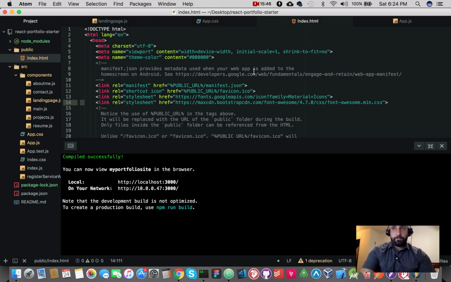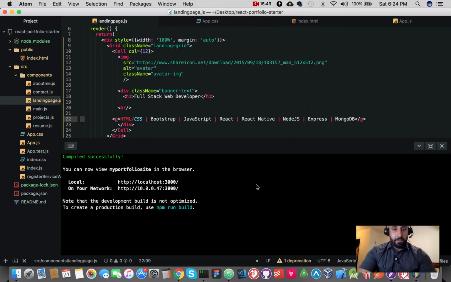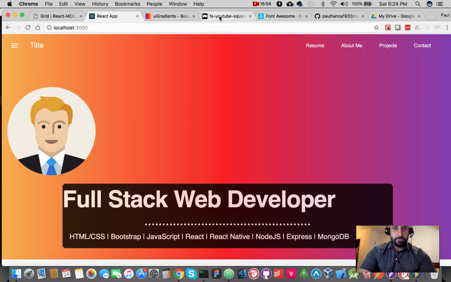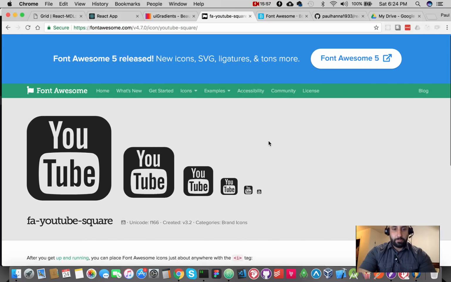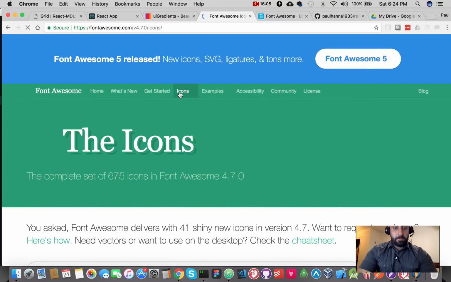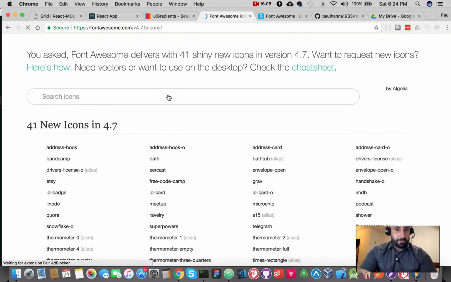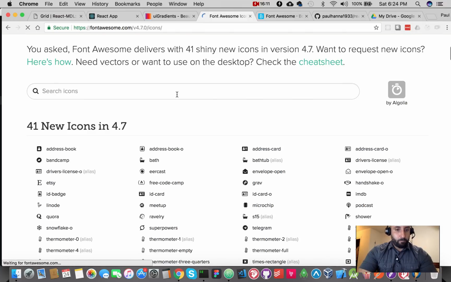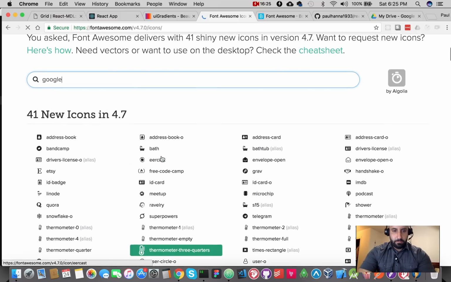So now we can start using it. Okay, so in landing page, actually let's check out Font Awesome. They've got Font Awesome 5 now, which is cool. We're using just v4. So in icons, they got a lot of really cool icons, and they're really easy to bring in and use. Oh, they got one for Etsy. Like let's type in Google. That's taking a long time. Forget this.